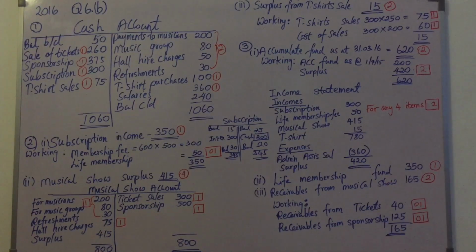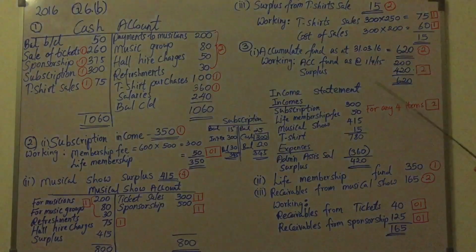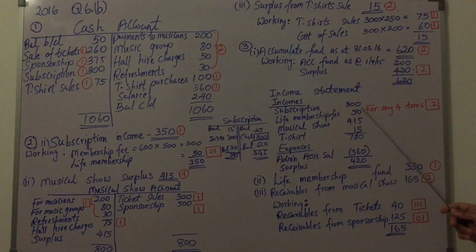So you may wonder, why do we need to prepare an income statement? Because that is not a requirement of the question. However, one of the requirements of the question is to calculate the accumulated fund as at 31st March 2016. In order to calculate the closing accumulated fund, you need to add the surplus, or if there is a deficit, you need to adjust it to the opening accumulated fund. So in that case, preparation of the income statement is one of your workings. So in the income statement, under incomes you can include the subscription income you found out, 300,000 rupees.